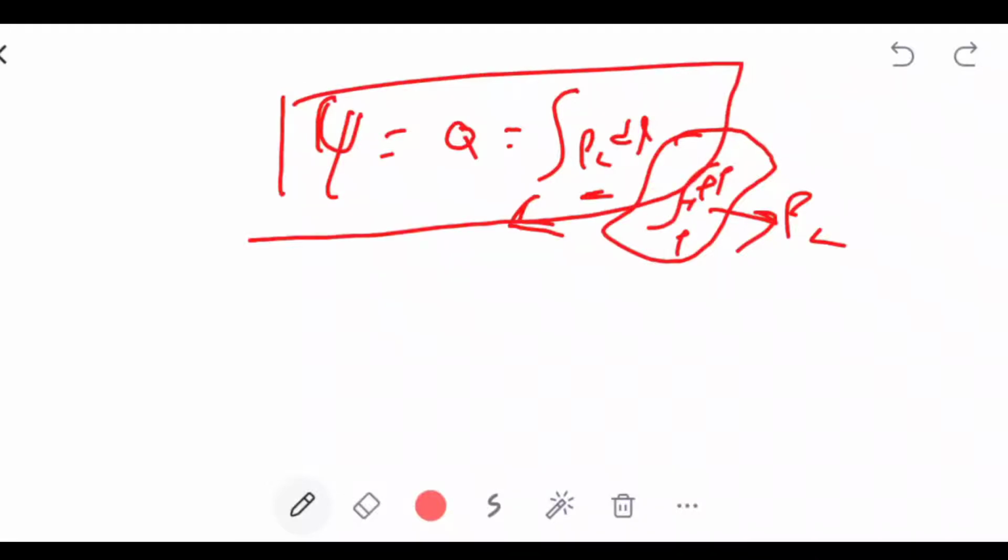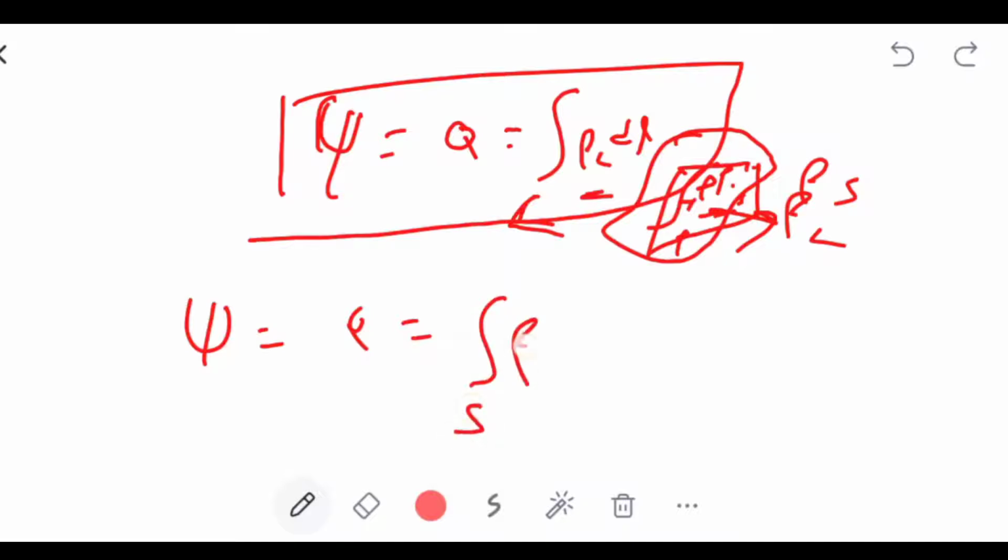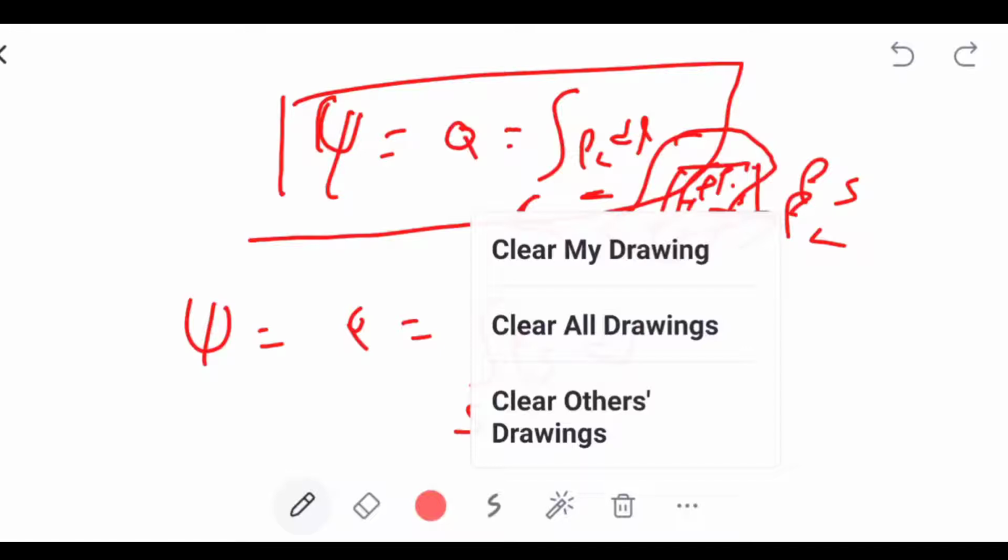If the charge is replaced with rho s, a surface charge, the total flux equals q equal to the surface integral of rho s dS.